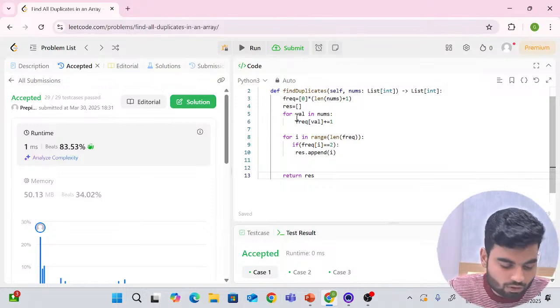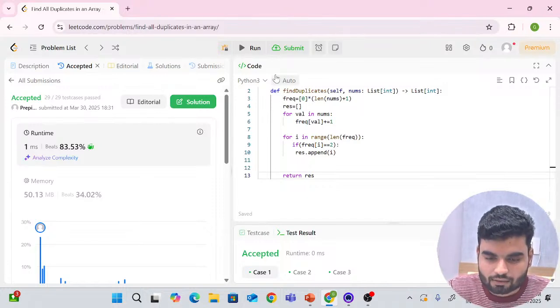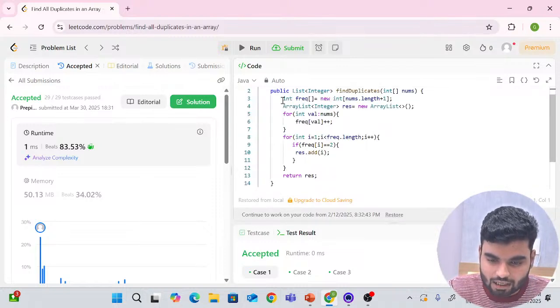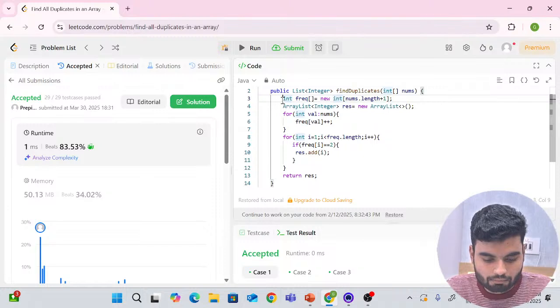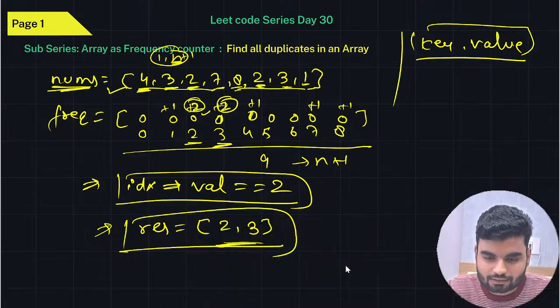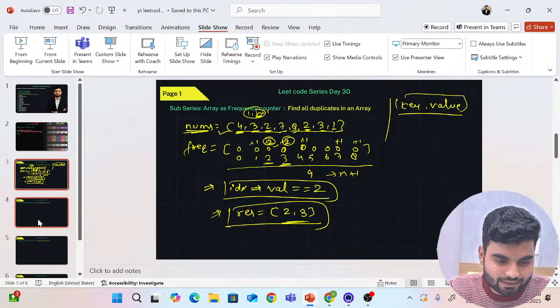But don't worry, anyhow, the dry run is the same for all the languages, so you don't have to worry about it. Okay, so I'll take the code of Java now, the code of the winner team. They won the majority. But now we'll go to the slides, and here I'll keep the slide first. We'll paste that code and we'll understand the dry run.